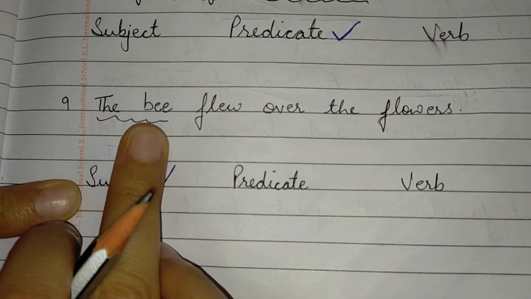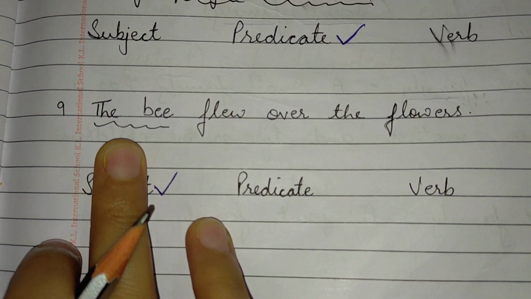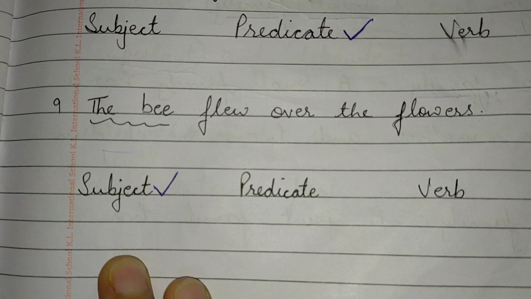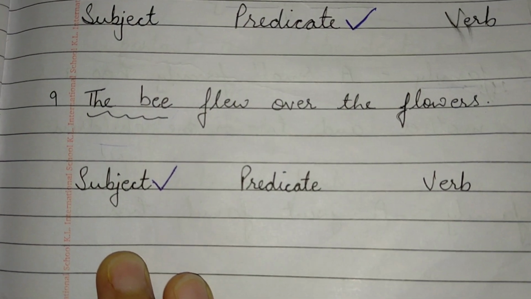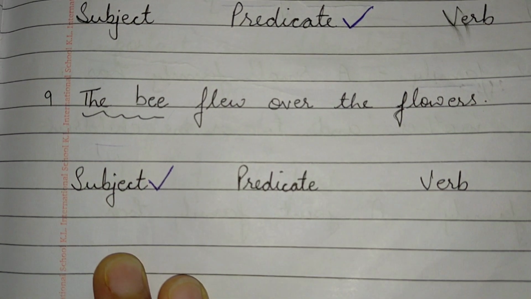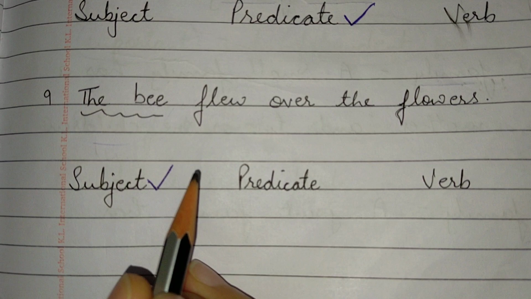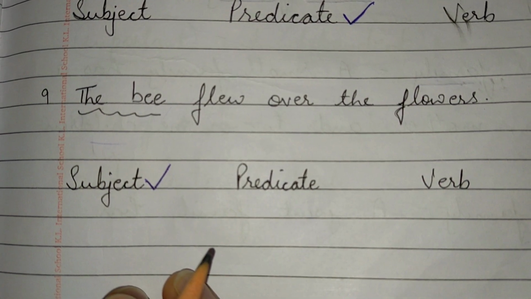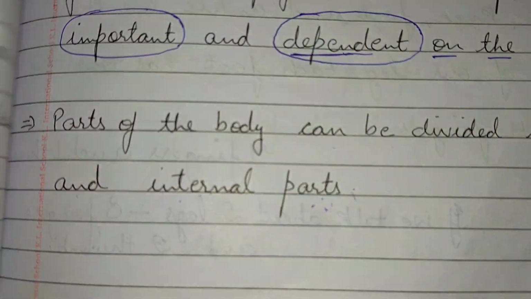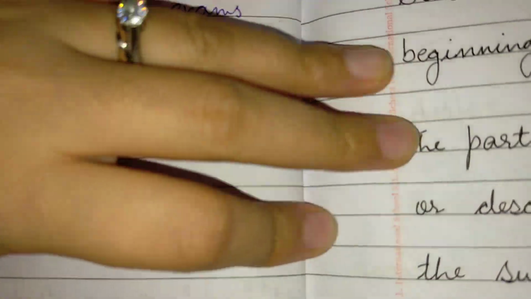Then next, the bee flew over the flowers. So underlined word is what? The bee. Bee is what? Subject. So whatever word is underlined in a sentence, we have to tick or tell whether it is subject or predicate or a verb. So this is how we have done the exercise also. Again, I am giving you the gist of this.